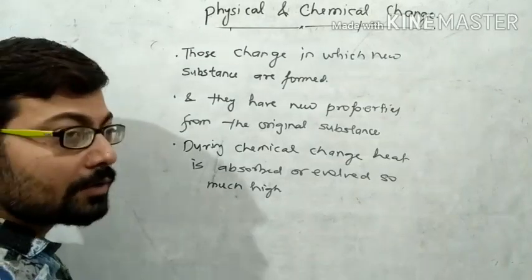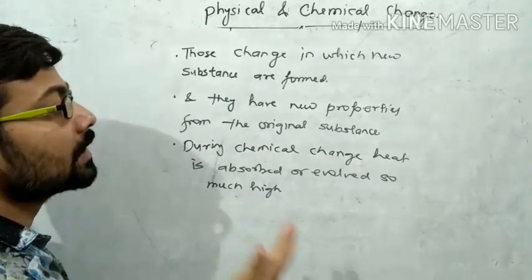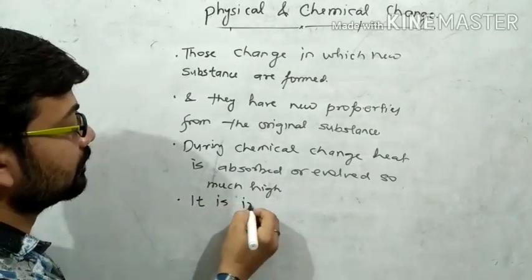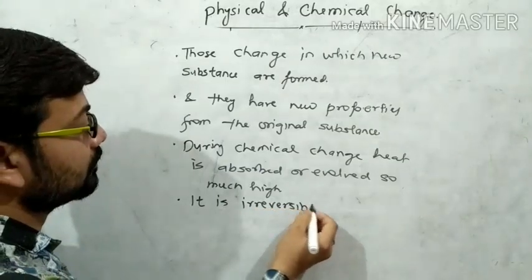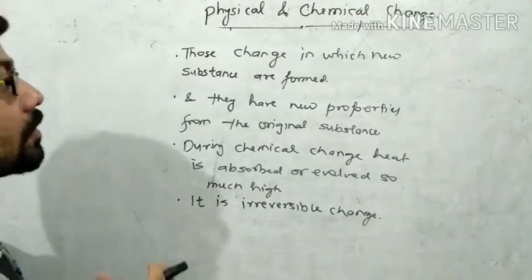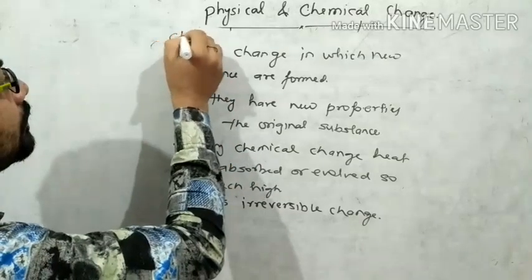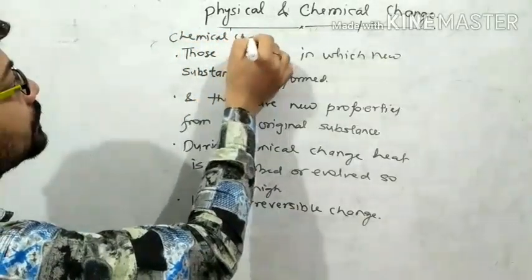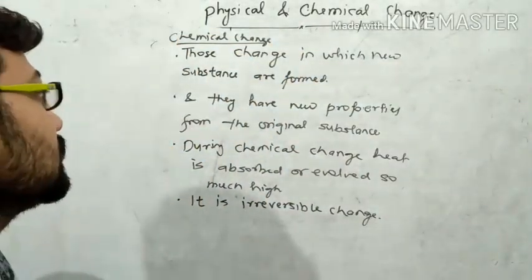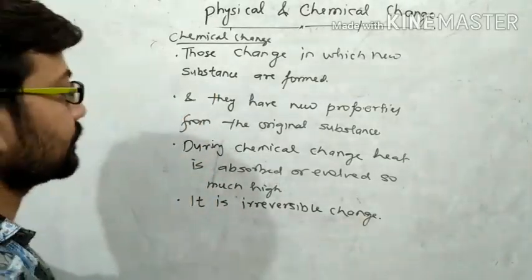After the formation of curd, we cannot get the milk. So this is the irreversible change. Means we cannot go back. It is irreversible change. Right? So these are the concepts related with the chemical change. Now, take some example to clear concept about the chemical change.